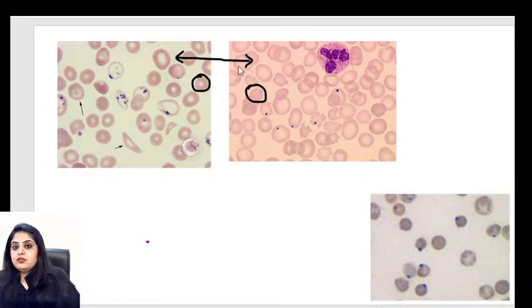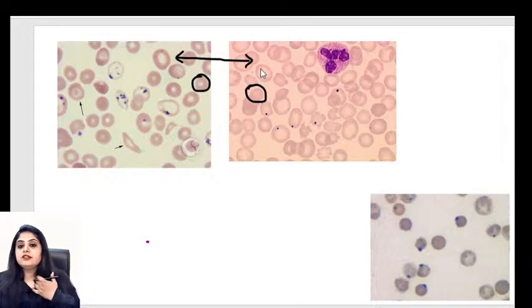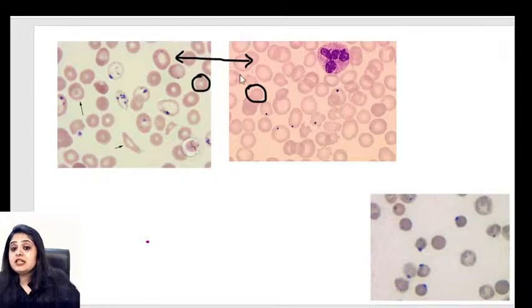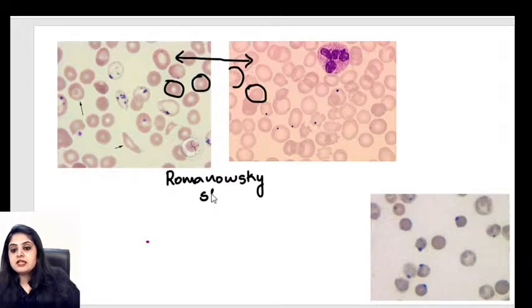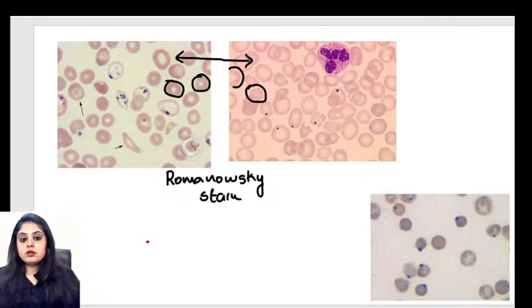When you look at these 2 pictures and you look at the color of these 2 RBCs, one thing is very, very certain: it's got a pinkish color. Yes, it's pinkish. The red blood cells over here and here are pinkish. Why? Because red blood cells have hemoglobin, right? And that is the color that you get when you stain a red blood cell with a Romanovsky stain. This is exactly what we are going to get, the reddish tinge.